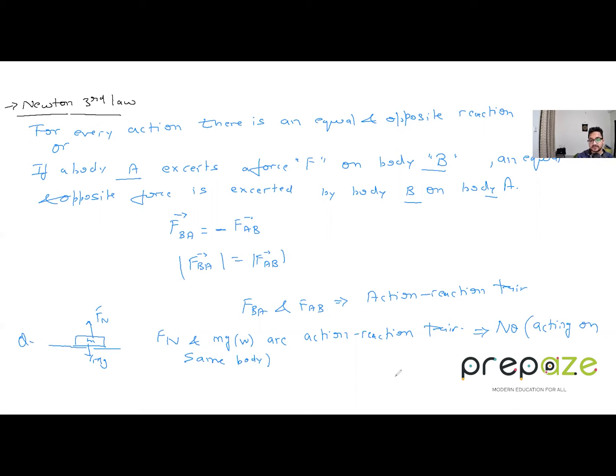What would have been an action pair? Suppose this box is kept on the earth surface, or let's say on a table. There is a weight of the box. The weight is exerted by the earth on the box. Now, what would have been the action pair? The force with which the box is pulling the earth. Or we can consider the contact surface between the table and the box. The table is exerting a normal reaction force upwards. What would have been the action reaction pair of this Fn? It would have been the force exerted by the box on the table. So there's a lot of difference in this and it's very conceptual.